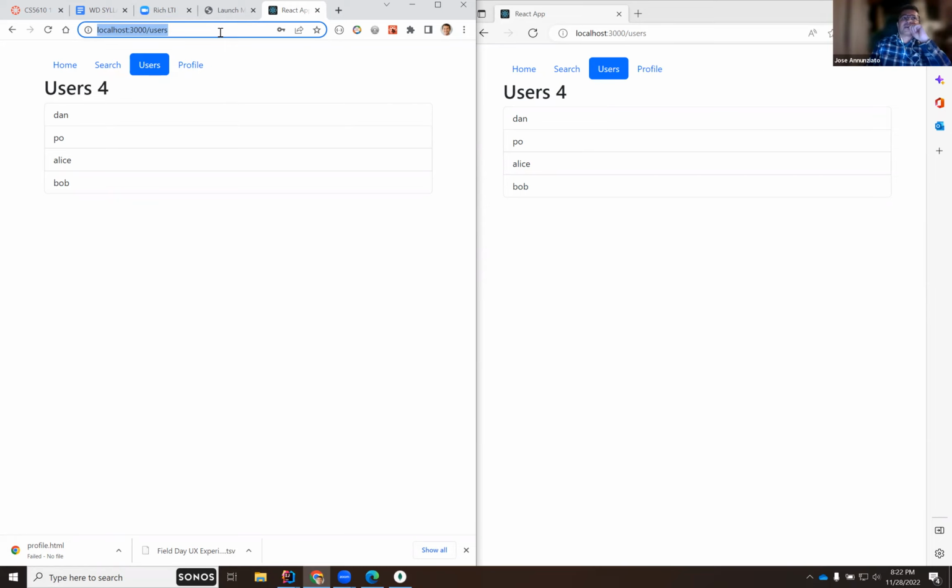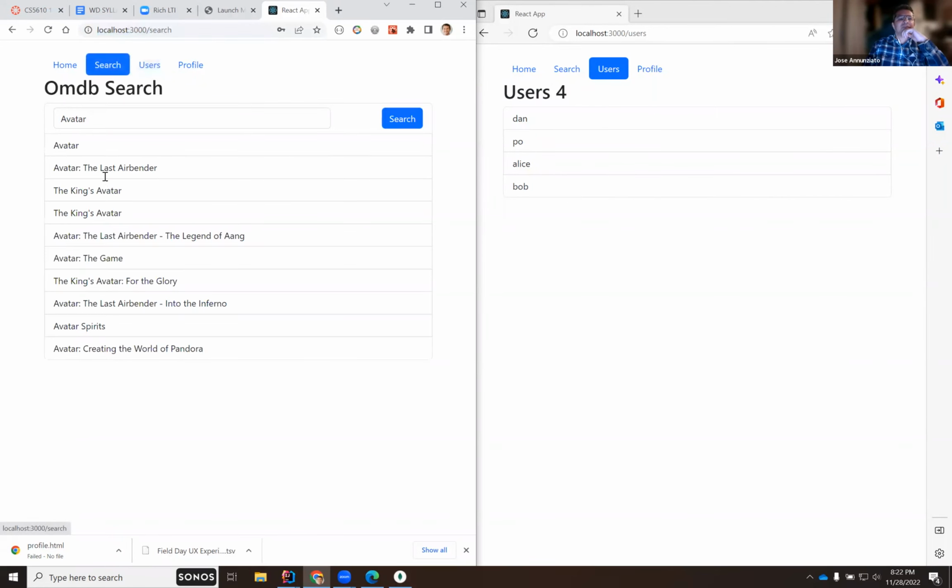A more realistic scenario would be that I go to a particular movie, and maybe Alice left a review about that movie. Then it would make sense that if I go to a movie, I see all the people that like that movie, or that left a review about it.